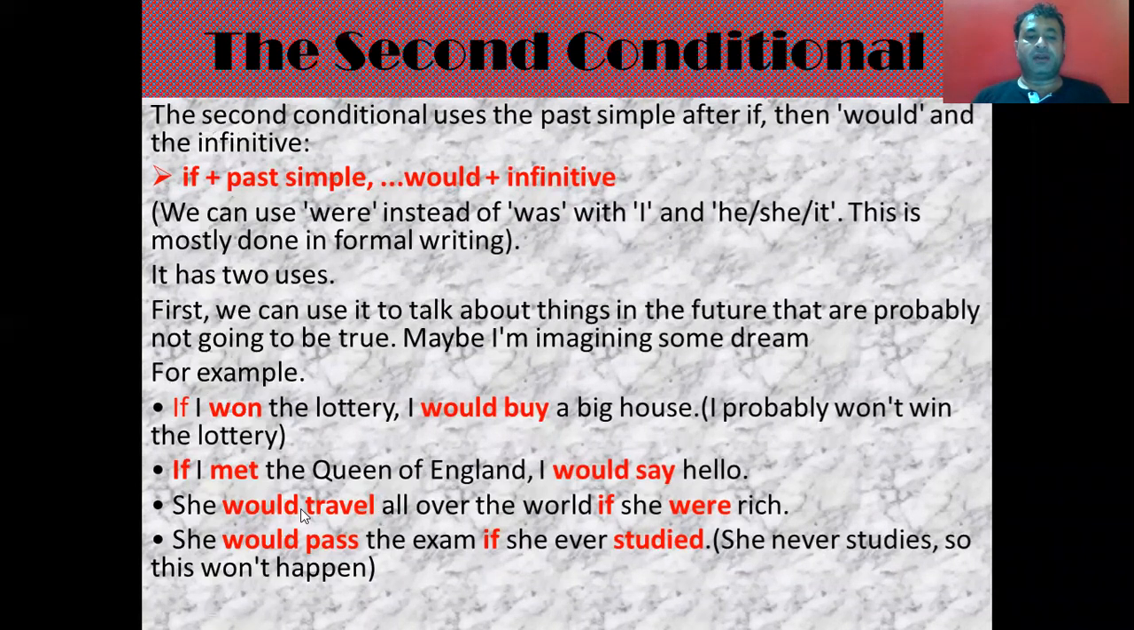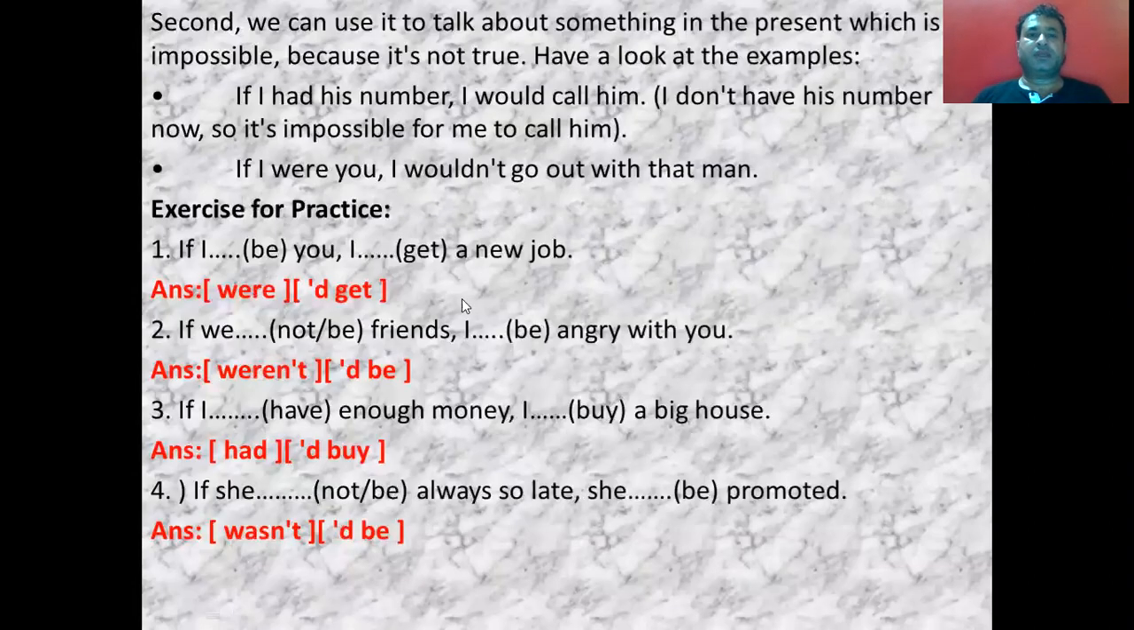She would travel all over the world if she were rich. She would pass the exam if she ever studied. In all these sentences, you can see that there is the second form of verb with if, then there will be would plus first form of verb in the main clause. So let us proceed toward the next part.